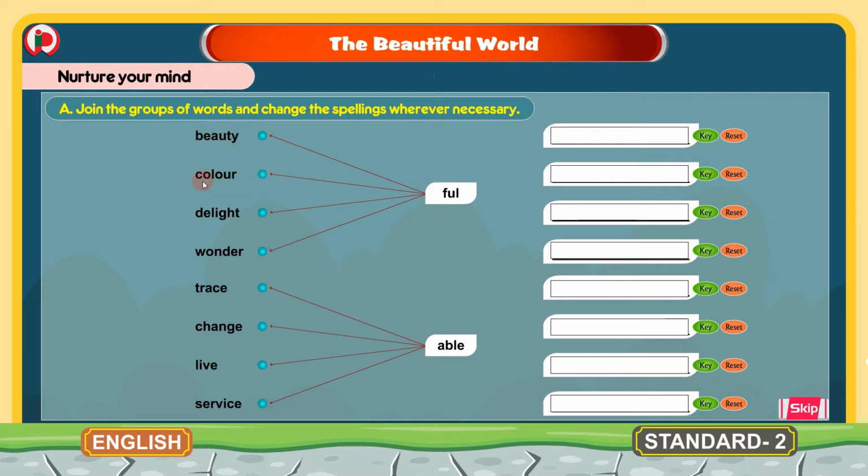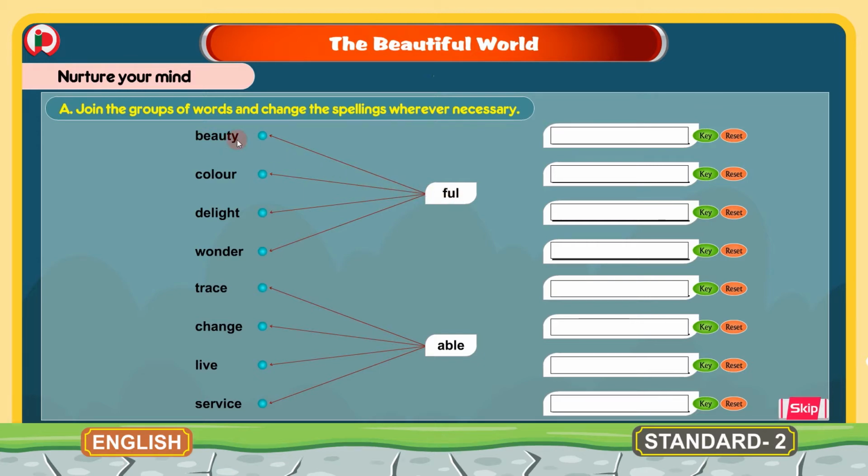Beauty, color, delight, wonder, trace, change, live, service. We will add these words with the given small word here, and we will write the new word in the given space here, making necessary spelling changes. First is beauty plus full.